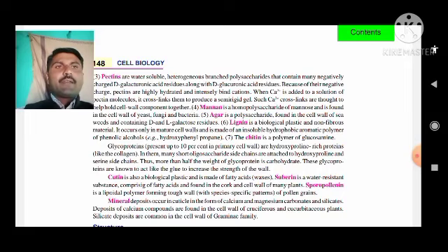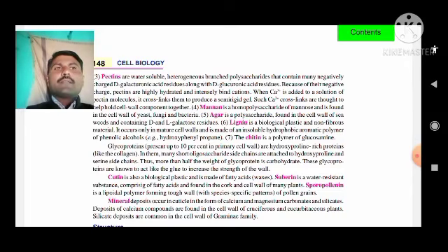Lignin. We have heard a lot about this lignin. Lignin is a biological plastic and non-fibrous material. It occurs in mature cells and is made up of insoluble hydrophobic material. Hydrophobic nature means they don't love the water, exactly opposite to the hydrophilic.